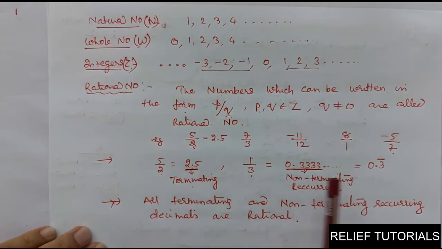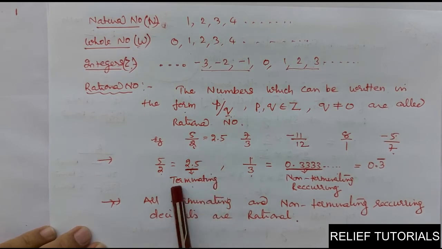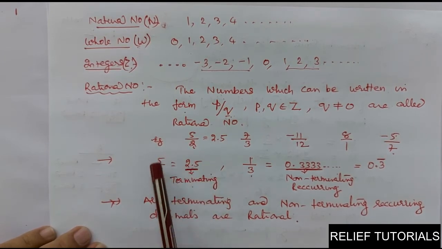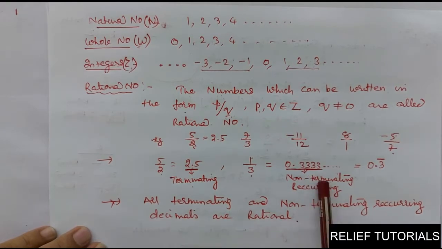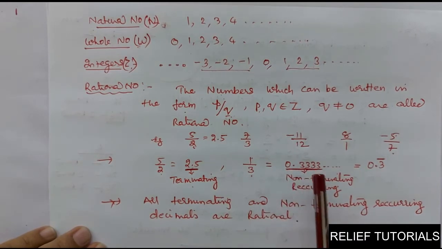But here see the decimal form of a rational number, 2.5. This is a terminating decimal. Terminating means it ends after a few digits. It ends completely. So all terminating decimals can be expressed in the form like 5 by 2. Clear? And this is a non-terminating recurring decimal, that is nothing but 1 by 3. If you divide 1 by 3, this will be the answer, and this type of decimal is called a non-terminating recurring decimal. So 1 by 3 is rational, so its answer is also rational.